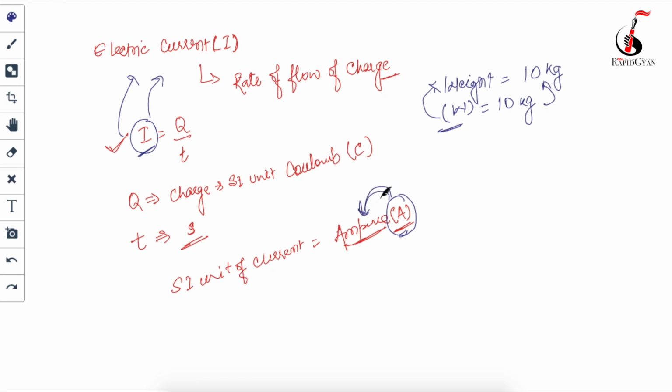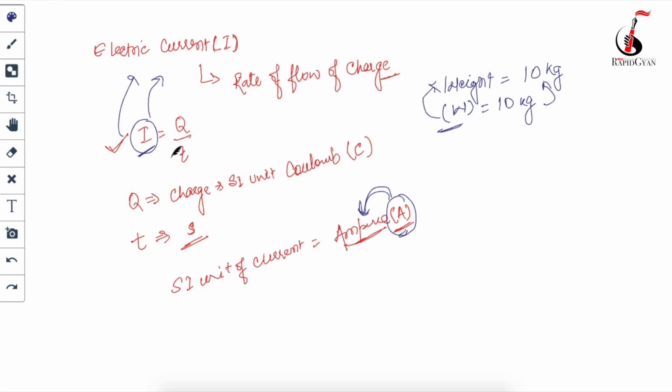How do we measure current? Current will be like 10 ampere, 20 ampere, 50 ampere, like that. So what can I write over here? Now you can define the current. What's the definition of the current? The rate of flow of charge is called current. In a simple way, you can say that the amount of charge that flows through a conductor or an electric circuit for a given time frame is called current.